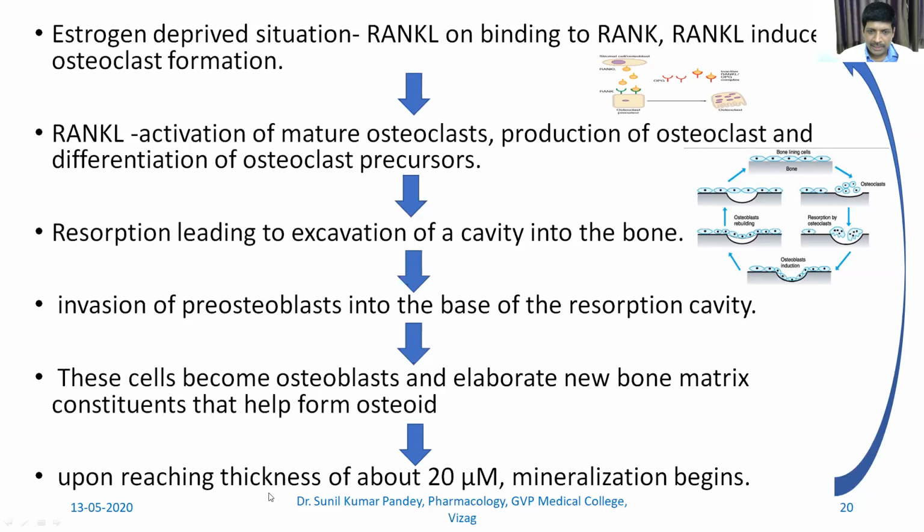Now when the thickness reaches 20 micrometers, then mineralization begins. From here, mineralization of the bone starts, and this goes on. Then again there is osteoclastic activity, again osteoclastic activity. So this is a cycle which goes on.